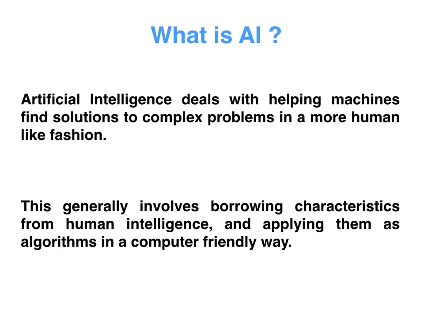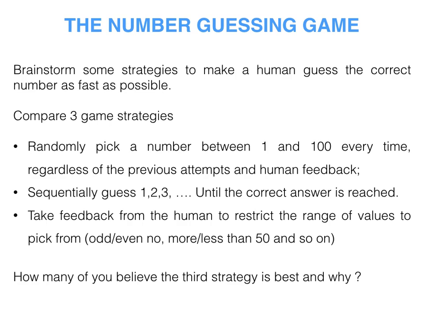Artificial intelligence deals with helping machines find solutions to various complex problems in a more human like fashion. This generally involves borrowing characteristics from human intelligence and applying them as algorithms in a computer friendly way.